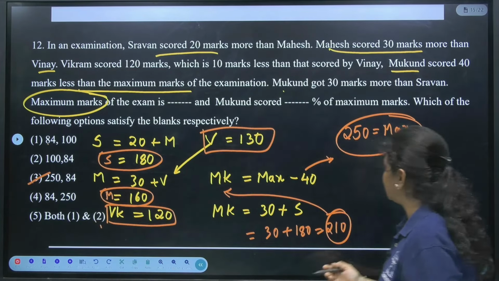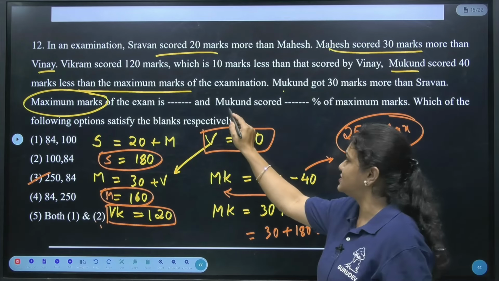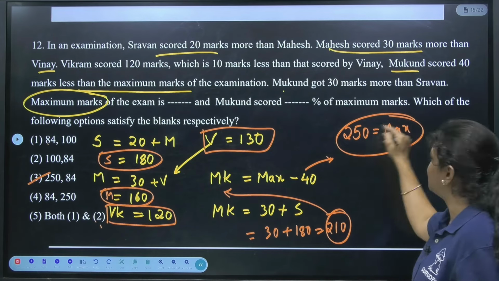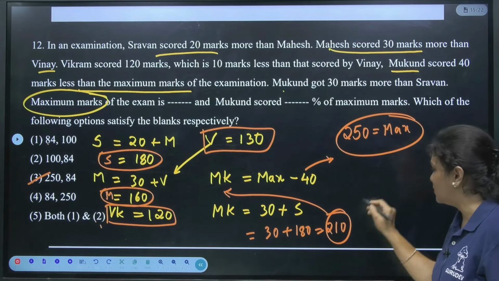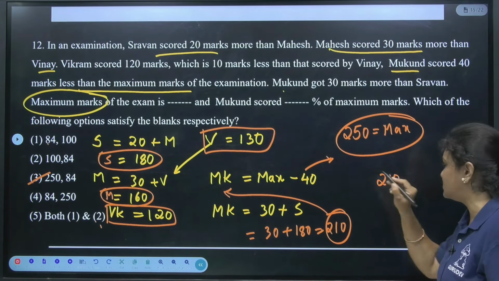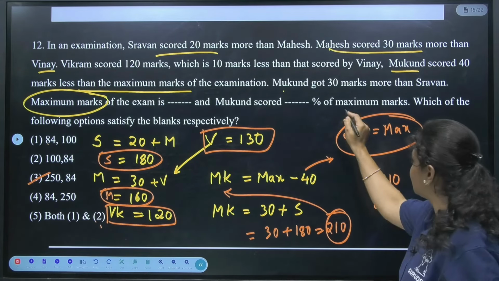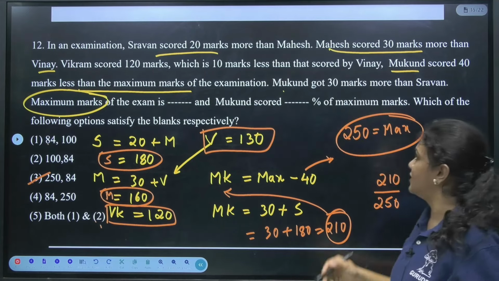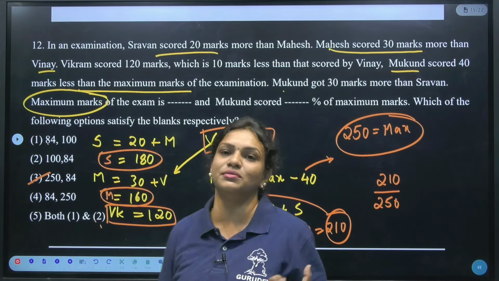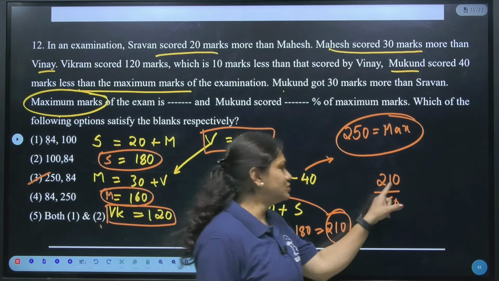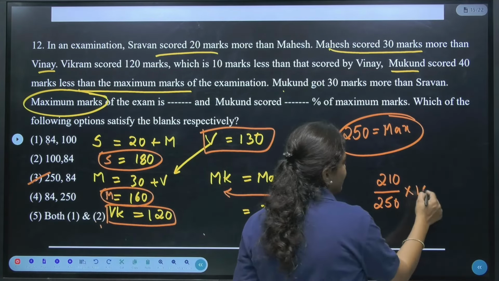Yes. Next, the question is saying, Mukund scored dash percentage of maximum marks. So what is the score of Mukund? The score of Mukund is 210 out of 250. According to the question, we have to find that percentage out of maximum marks. So what is the maximum marks here? Isn't it 250? Yes. 210 divided by 250 into 100.